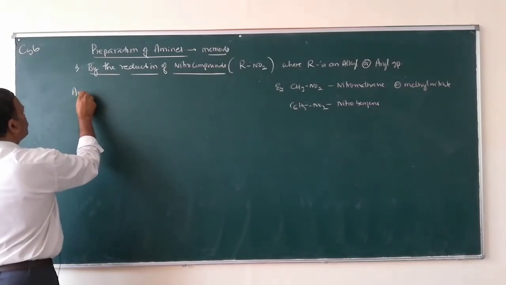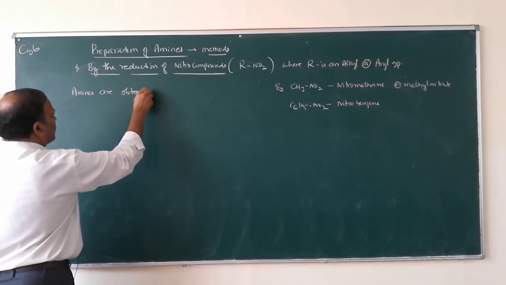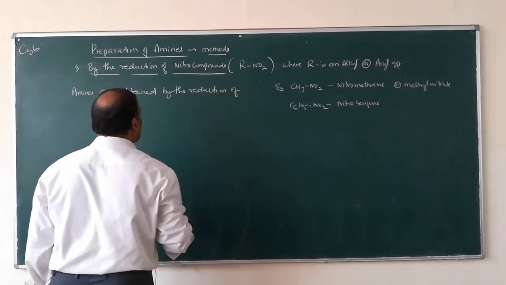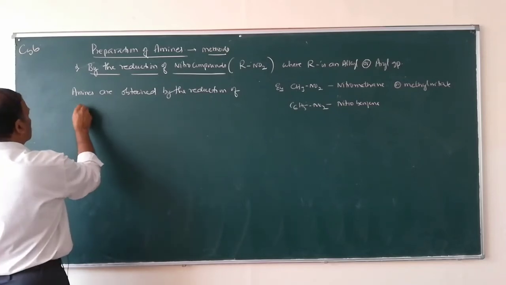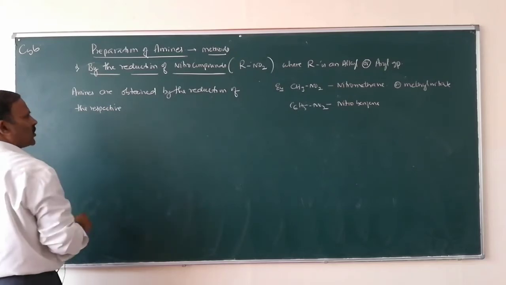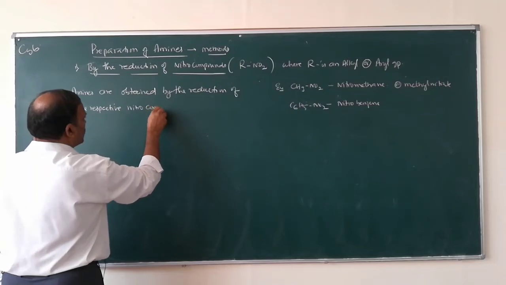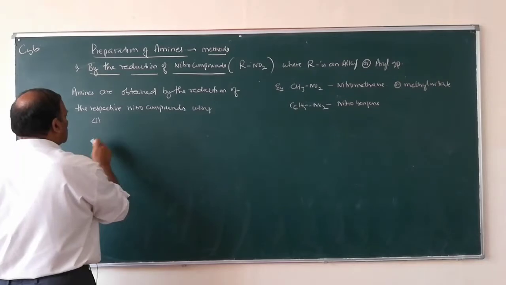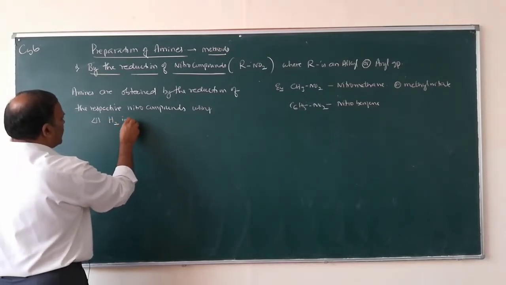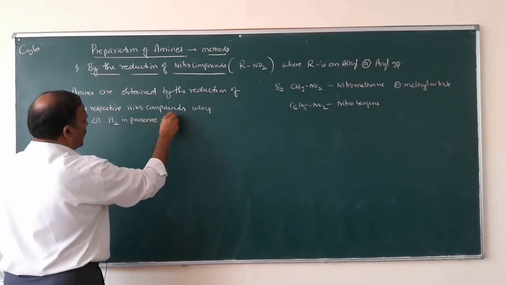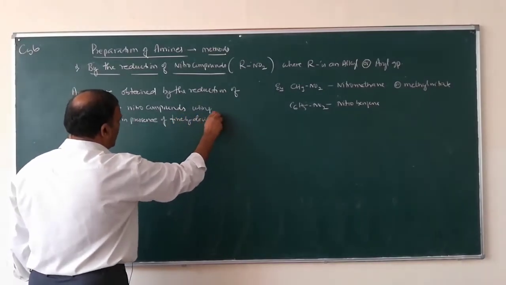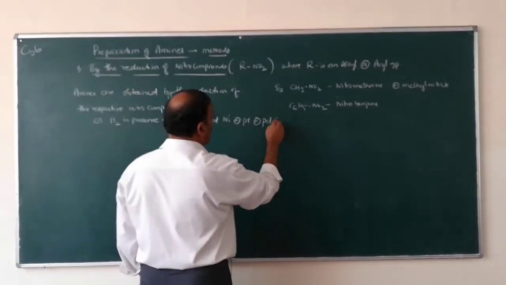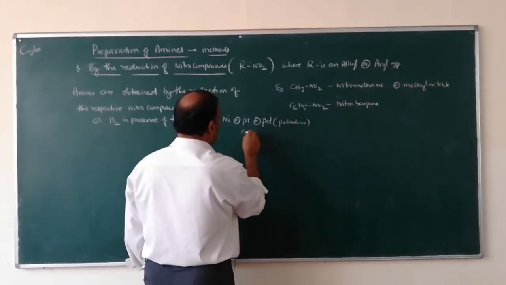Write down. Amines are obtained by the reduction of the respective nitro compounds using hydrogen in presence of finely divided nickel or platinum or palladium catalyst.